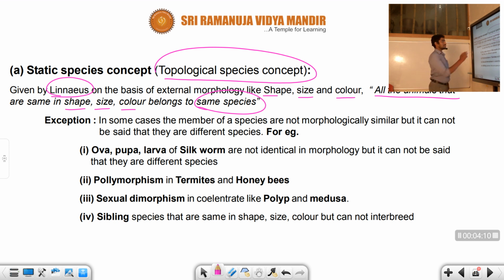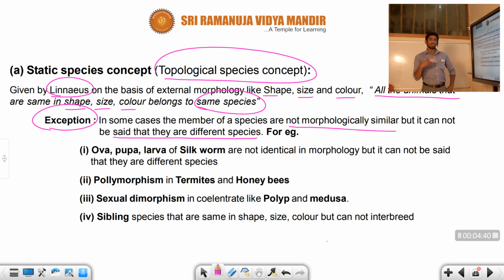Let us talk about some exceptions included in this static species concept. What are the exceptions here? In some cases the members of a species do not show morphological similarity, but they cannot be said to be different species. So this is an exception. There are so many concepts. For example, students, assume I am a scientist and I proposed one concept.